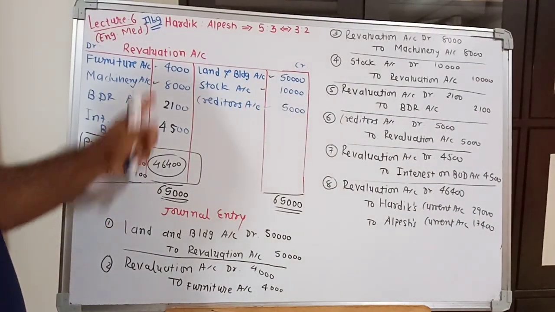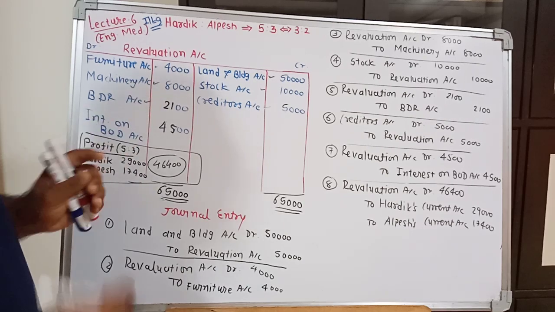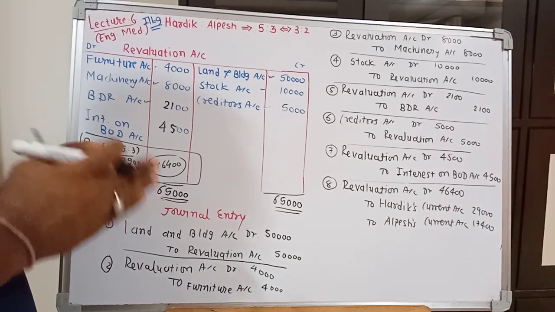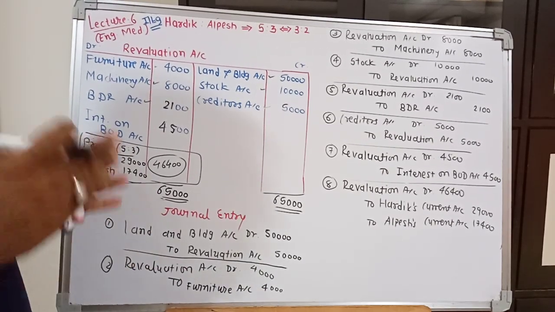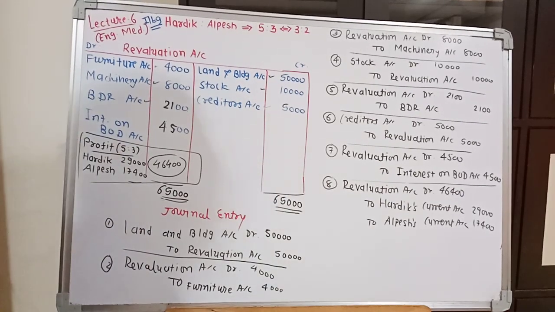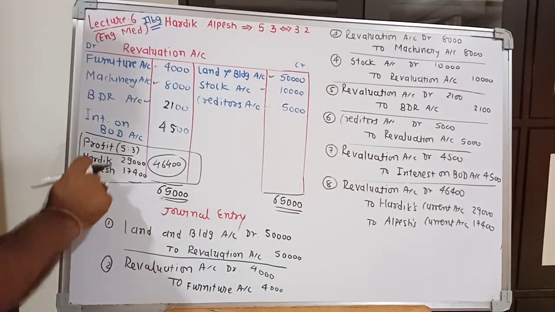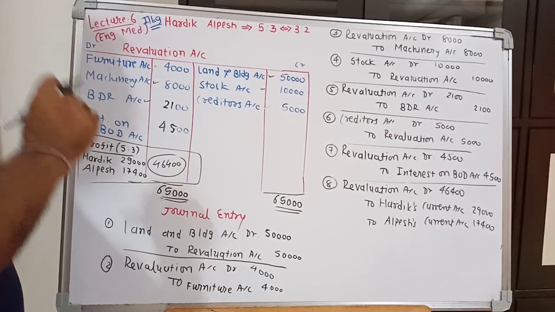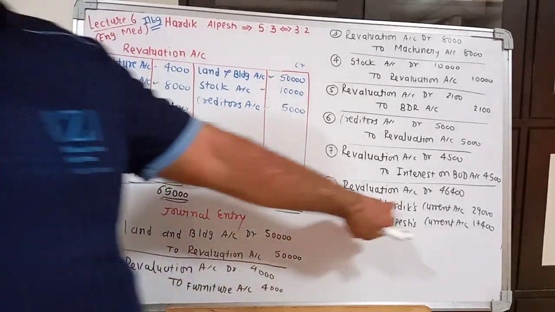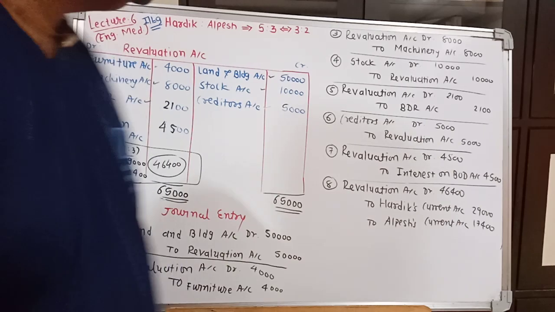Being the profit of the revaluation account is transferred to partners current account. What is its narration, friends? Profit of revaluation account is transferred to partners current account.